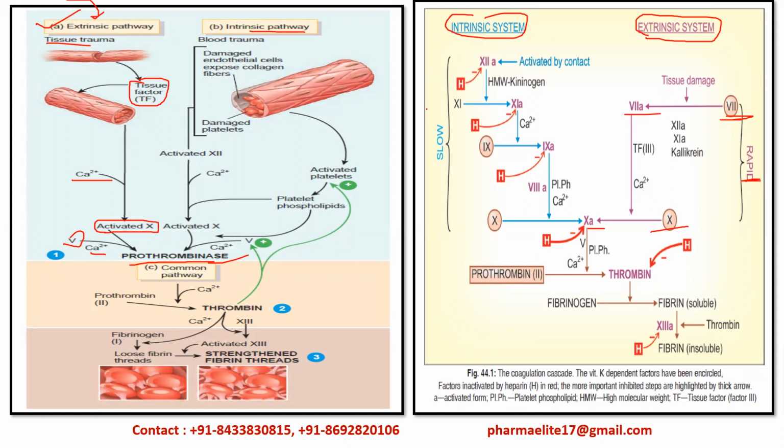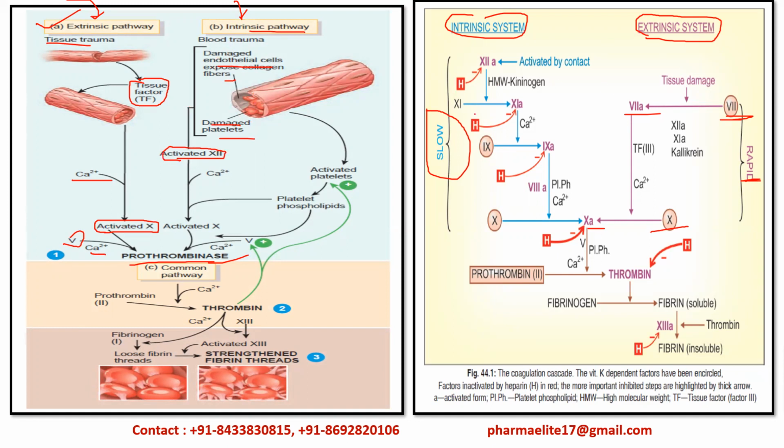Intrinsic pathway is slower as compared to the extrinsic pathway, and it is little complex. You can see many steps are involved in the intrinsic pathway. So from the name itself we can identify that intrinsic means the activators which are there are present in the blood vessels or they are present in the blood itself. Whenever there is damage to the endothelial cell, the collagen fibers will get exposed. Same way there will be damaged platelets. They will give rise to the activated factor number 12.